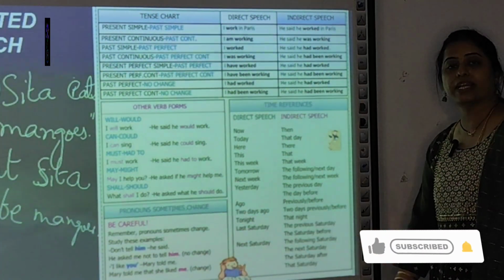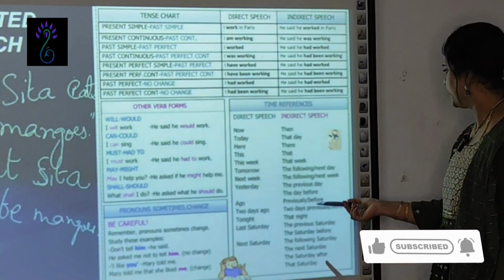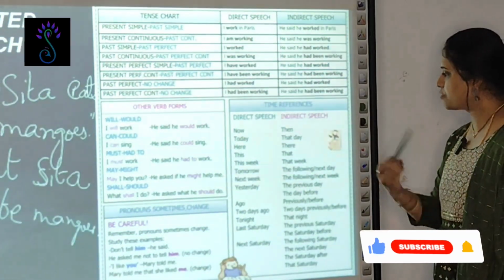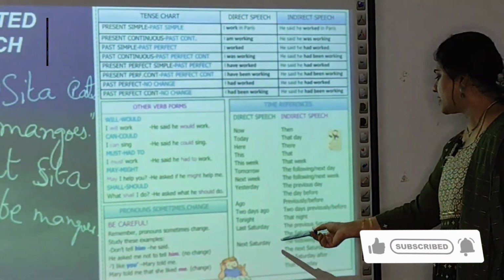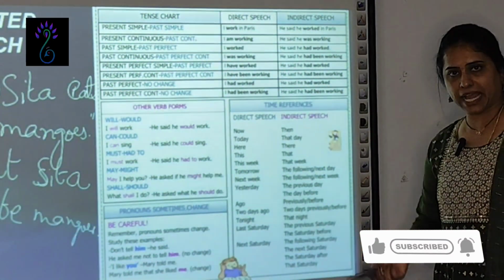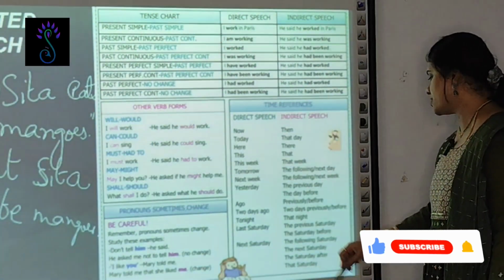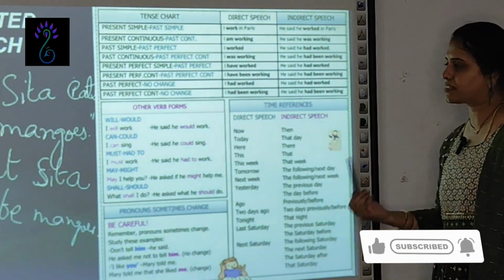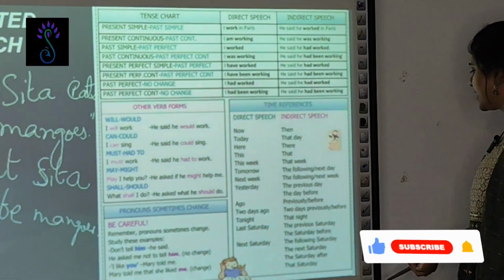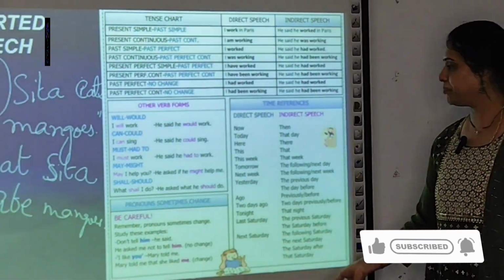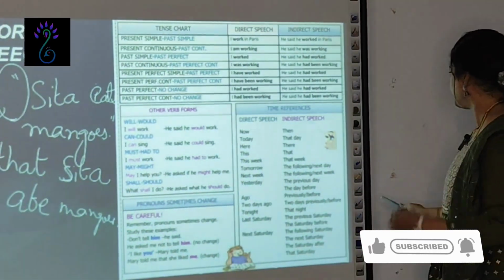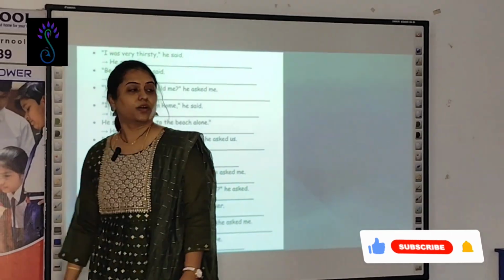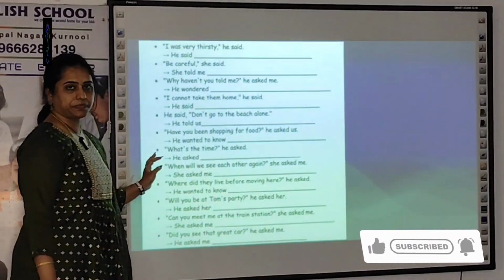Tonight changes to that night. This, I told you, changes to that; these to those. Last Saturday changes to the previous Saturday. Next Saturday changes to the following Saturday or that Saturday, like that. These are the time references. We'll work them out with an exercise for better understanding.